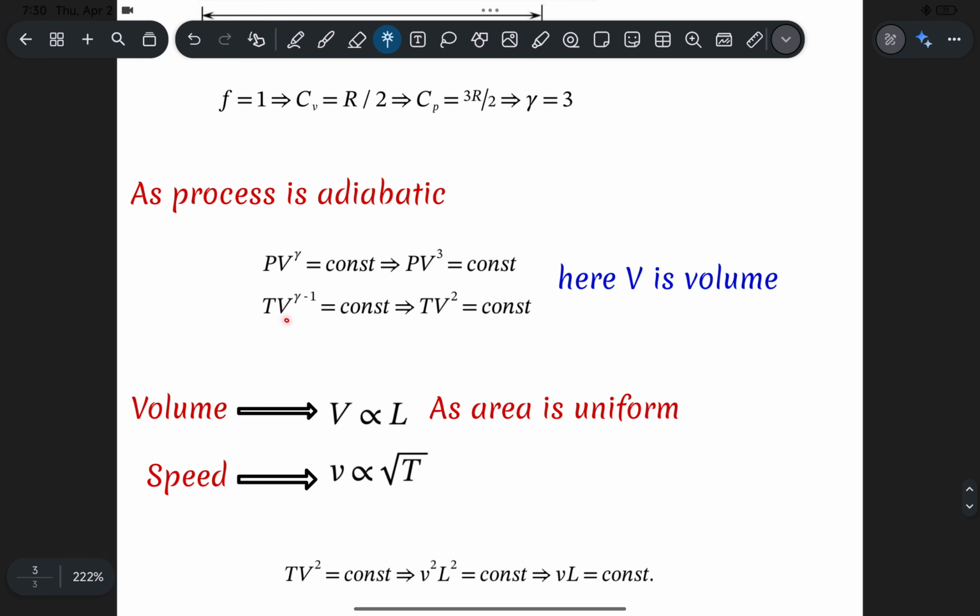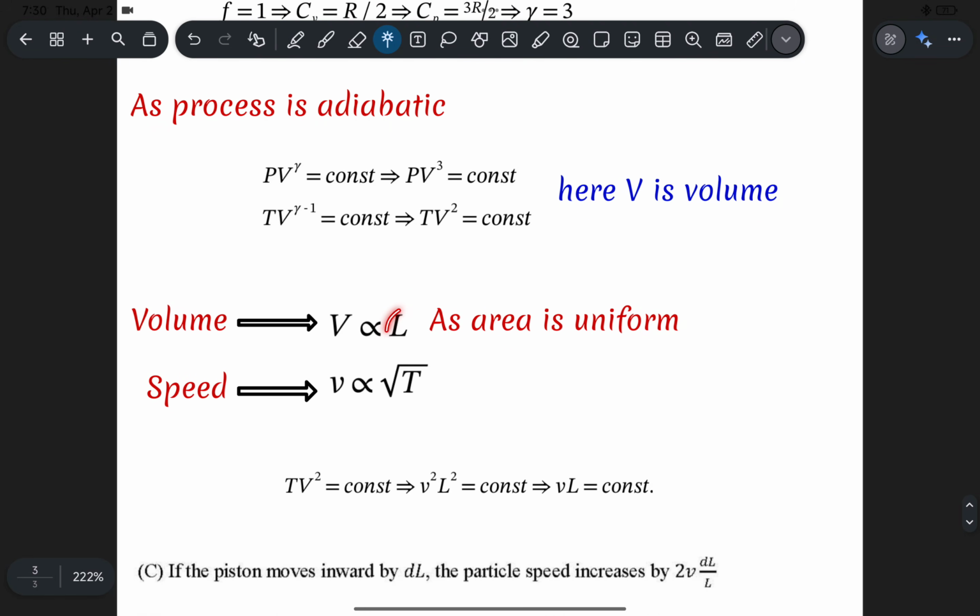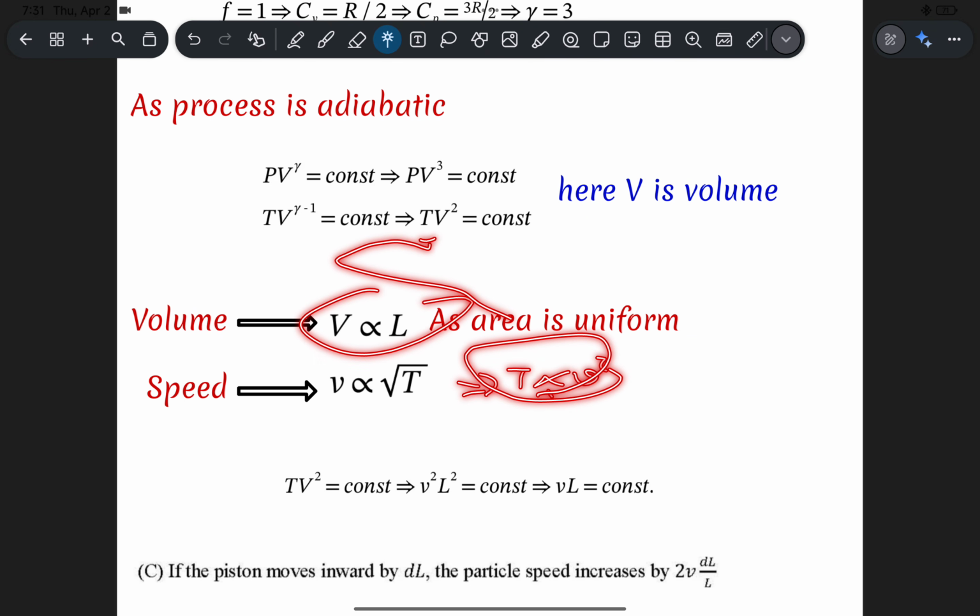Now, I can tell that volume is proportional to length as area is uniform here. So, volume of this, I can simply write as area into length. Area is constant, so I can tell that volume is proportional to L. So, wherever this V is there, I can simply replace this with L. And we also know that speed of the particle should be proportional to temperature, so I can tell from this T is proportional to V square. So both these things I want to substitute in this TV square is equal to constant, which I got by substituting gamma as 3.